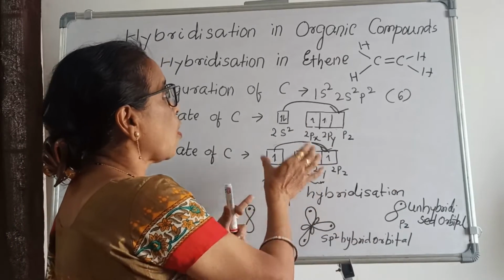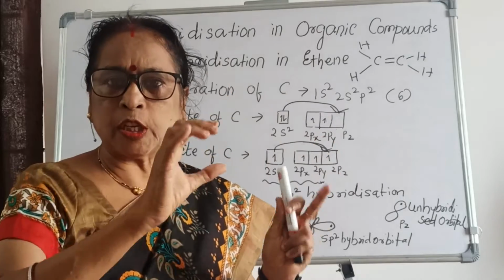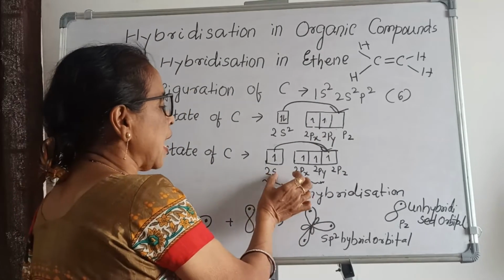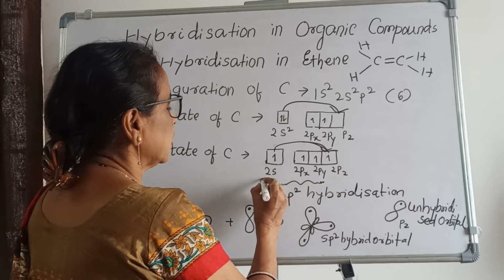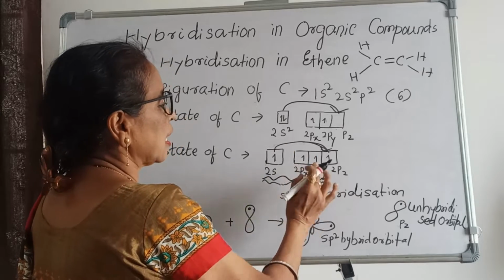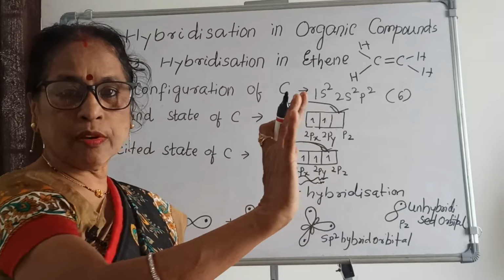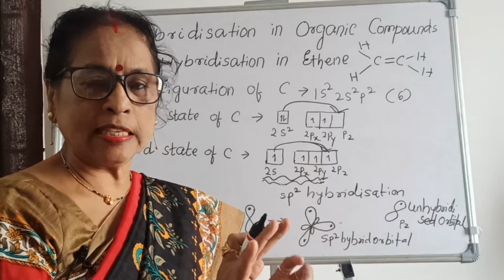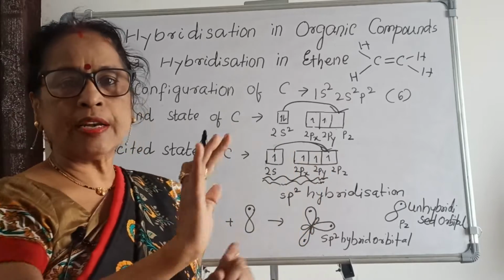Then scientists thought that in ethene sp2 hybridization takes place. sp2 hybridization means s, px, py are involved, and pz is not involved. It remains as it is. It is called the unhybridized orbital.